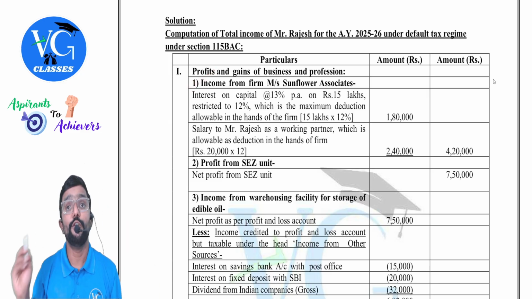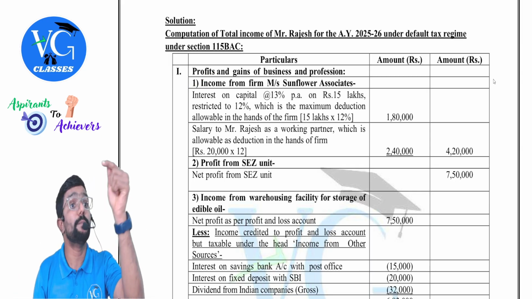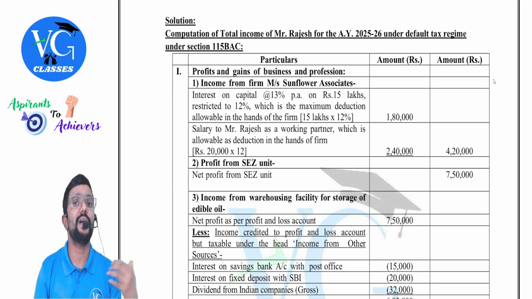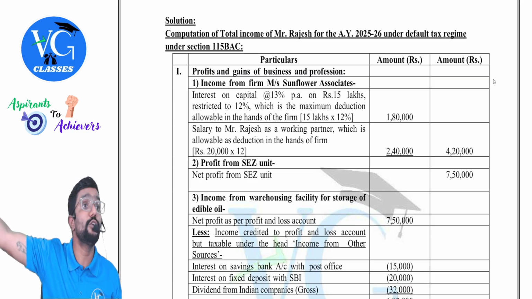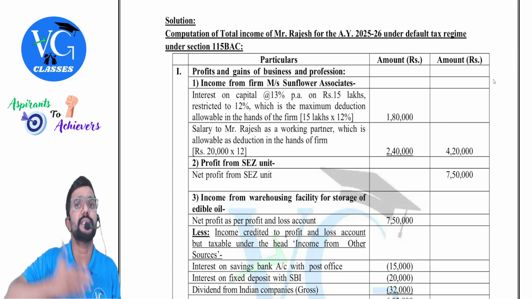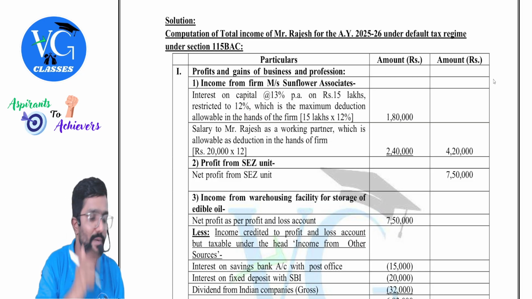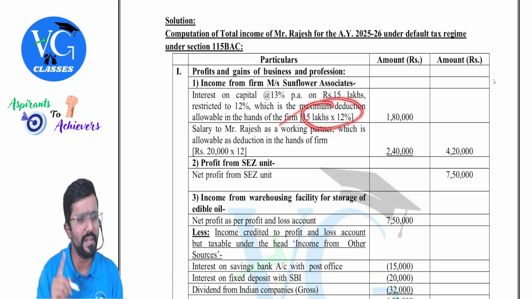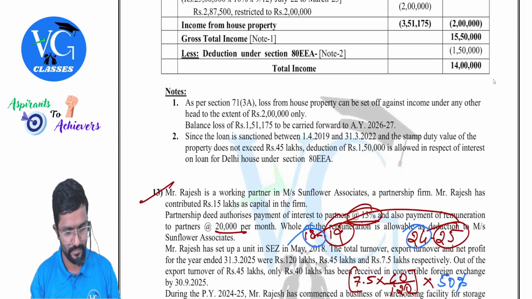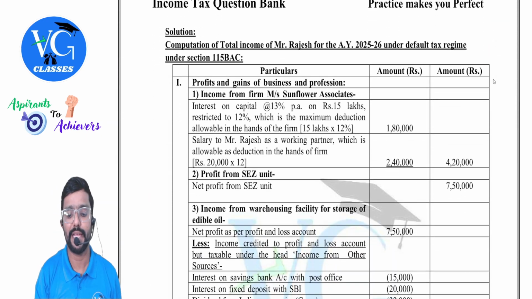Income from the firm. Guys, income from partnership firm received by a partner is always taxable under the head PGBP. Please be careful. What is taxable for the partner is what is allowed for the firm. Whatever is allowed for the firm under section 40B, same thing is taxable in the hands of the partner. So interest, what is allowed? 12%. So what is taxable for the partner? 12%. Capital is 15 lakh, so 15 lakh into 12% is 1 lakh 80.